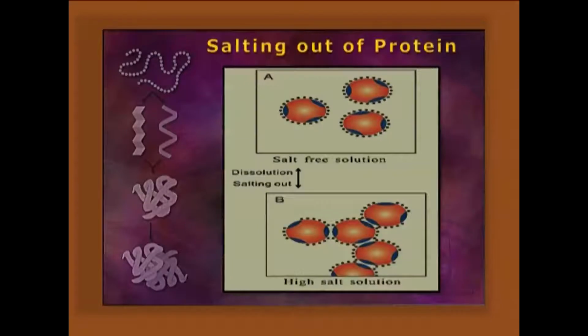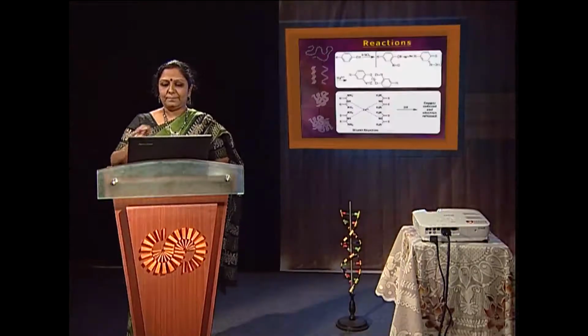So what is salting out? If we apply ammonium sulfate at a much higher concentration, both the ions, positive and negative, will predominate. They will go and shield the surface charge, so there is no more repulsive force among the protein molecules. They will aggregate happily and precipitate out. So that is called salting out.